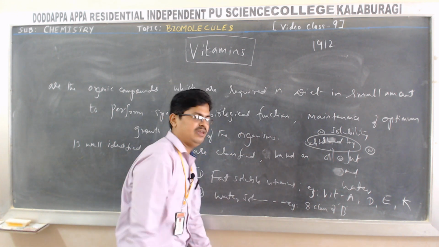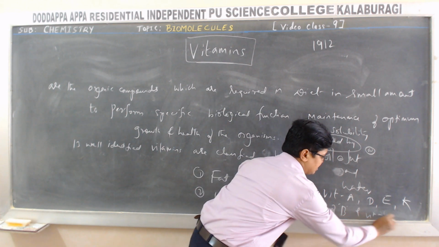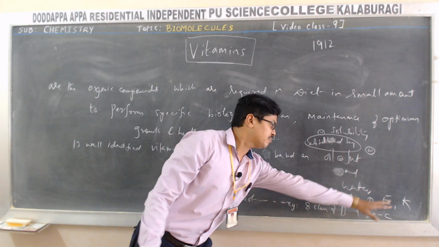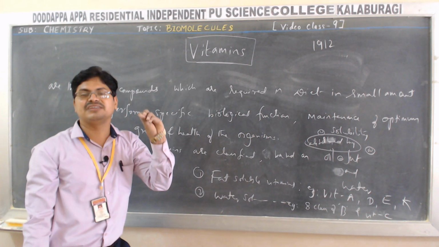B. Vitamin B and vitamin C. So total 8 plus 1 plus this 4, that is 13 vitamins.